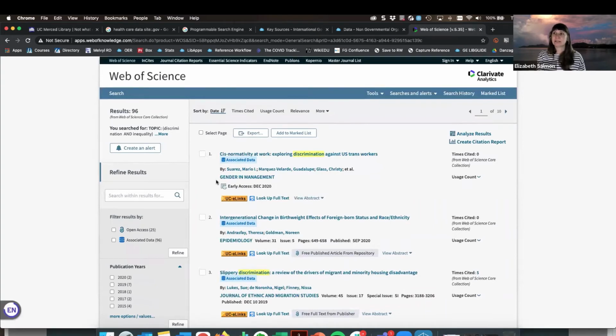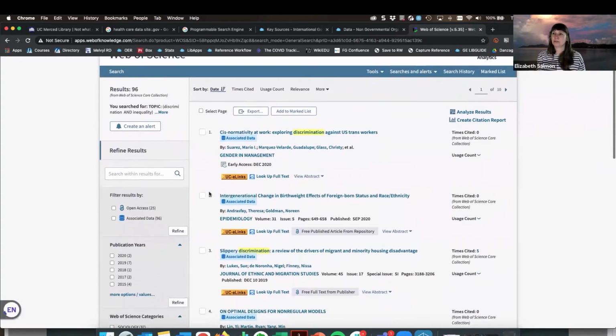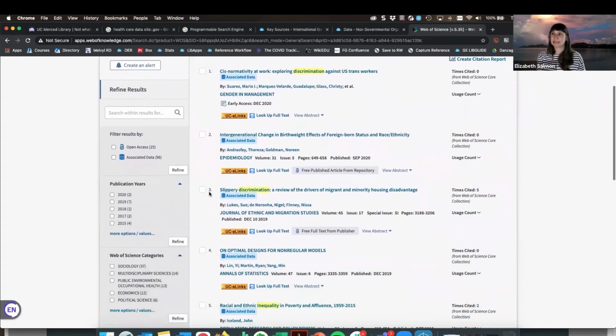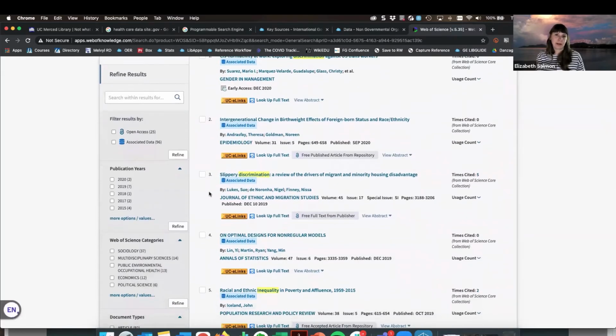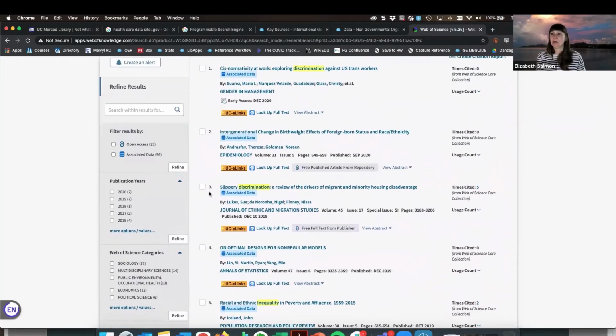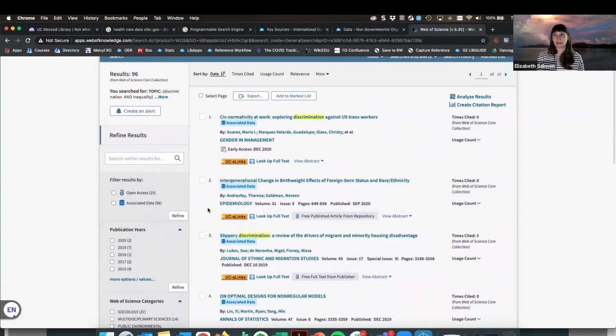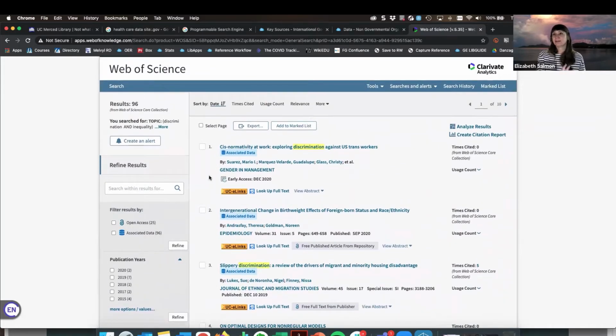Now I do have to say, as I have gone through some of these data sets, some of these will provide you with tabular data that is going to be available to you for download. And then some are also going to provide you with aggregate data. So, you know, this looks really promising to me. It looks like I have maybe 96 things to explore.